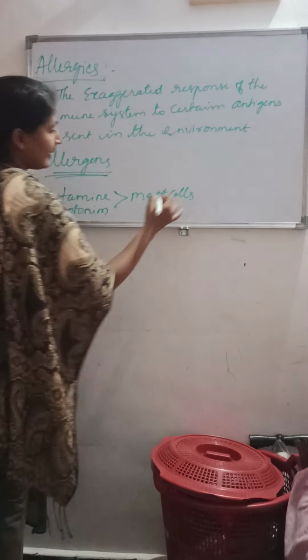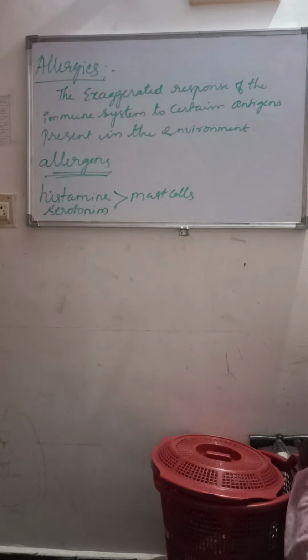From the mast cells, these chemicals are released. So what do these chemicals do? They cause dilation of the peripheral blood vessels, which results in the leakage of a large amount of fluid. Whatever body fluid is there will leak in a large amount, right?